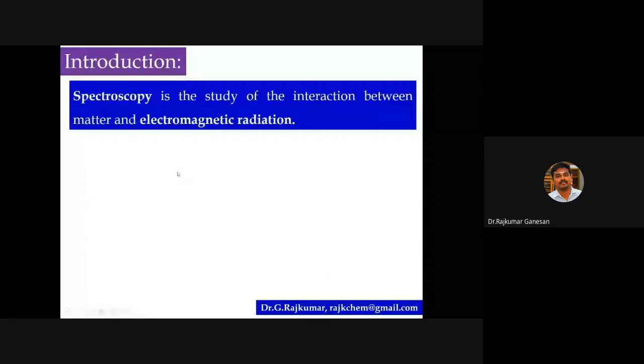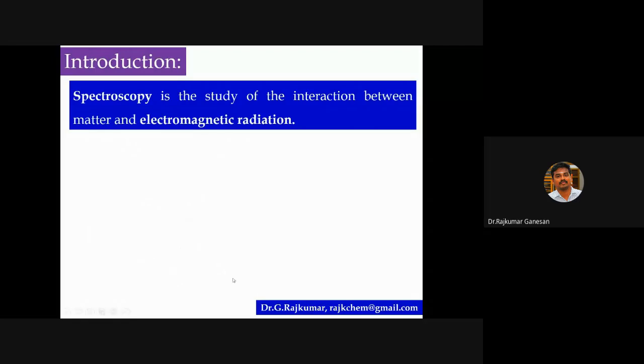Mass spectrometry. If anyone has written mass spectroscopy, it is wrong. Mass is a spectrometry. Do you know the difference between spectroscopy and spectrometry, and why we call it mass spectrometry and not mass spectroscopy? Does anyone have any idea?